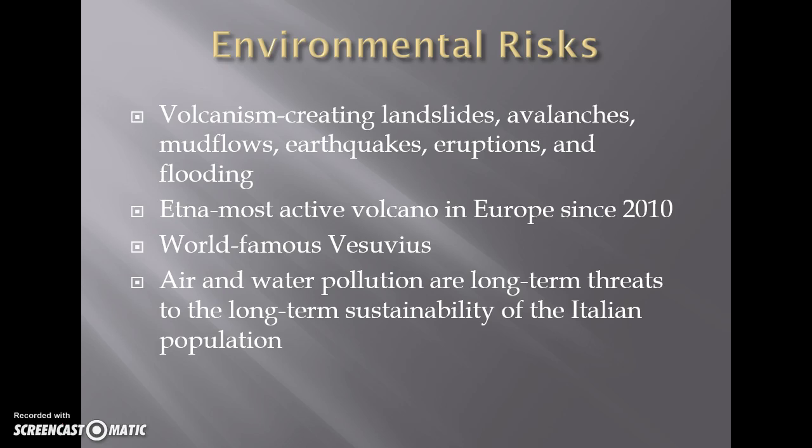There are some environmental risks associated with living in Italy. There's volcanism, which creates landslides, avalanches, mud flows, earthquakes, eruptions, and flooding. Not the best things to have around you. Etna is the most active volcano in Europe, and has been since 2010. Italy also contains the world-famous Vesuvius, the volcano responsible for killing thousands upon thousands of people.